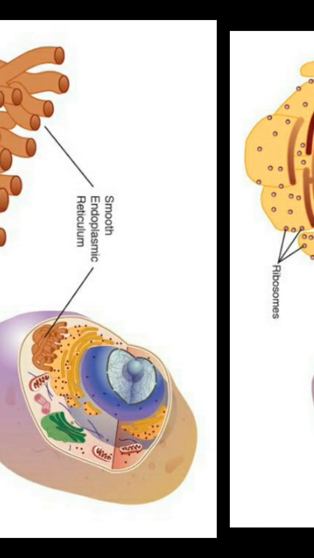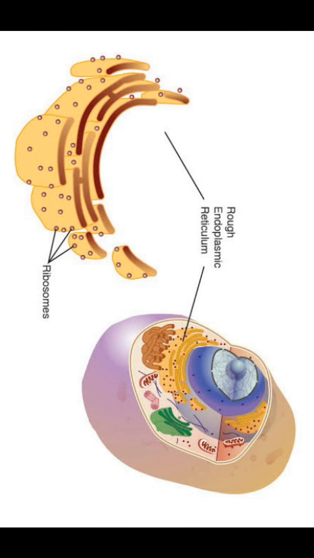Next, I am going to explain about rough endoplasmic reticulum, shortly called RER. This RER directly originates from the outer nuclear membrane, very closely pressed to the nucleus. Make sure this point is clear to everybody. You can see very clearly in the diagram. The violet colored structure is the nucleus.